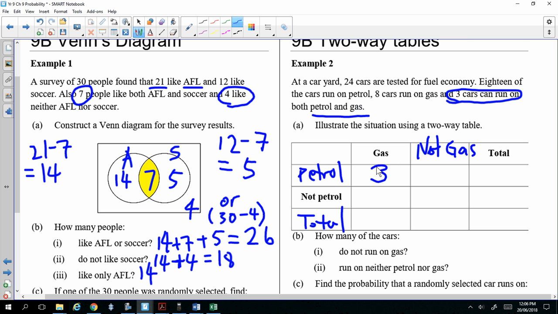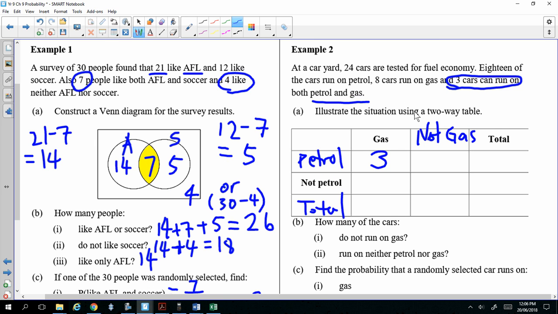Now, how many cars run on gas? 8. So that means you put 8 at the total. A total of 8 cars run on gas. Now 3 cars run on both gas and petrol, so how many run on gas only without the petrol? Must be 5. Get the idea? And then the next one, they tell you there are 18 cars that run on petrol. That means put 18 over here. 18 on petrol.